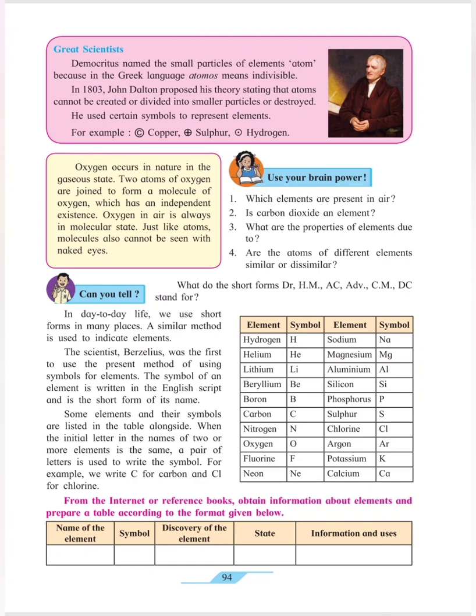Then we studied about elements. An element is made up of tiny particles, atoms and molecules. An atom is the smallest part of every single substance. When one or two atoms come together, they form a molecule. Atoms and molecules cannot be seen with the naked eye since they are very small. Later, we studied different examples of elements and the symbols used to indicate them.